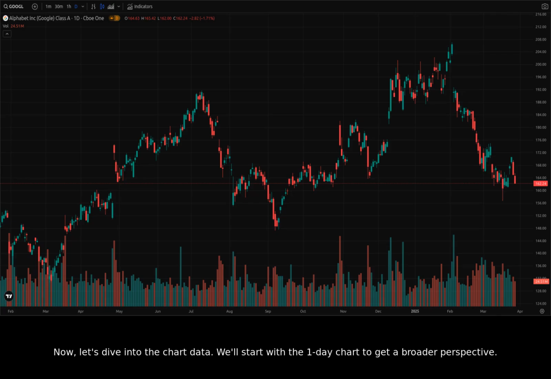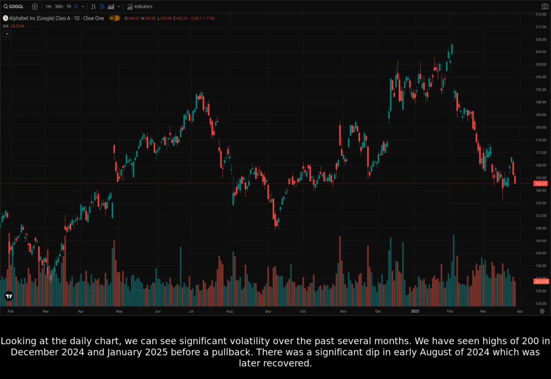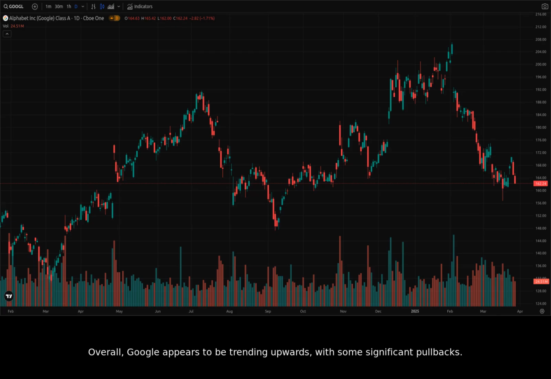Now, let's dive into the chart data. We'll start with the one-day chart to get a broader perspective. Looking at the daily chart, we can see significant volatility over the past several months. We have seen highs of 200 in December 2024 and January 2025 before a pullback. There was a significant dip in early August of 2024, which was later recovered. Overall, Google appears to be trending upwards, with some significant pullbacks.